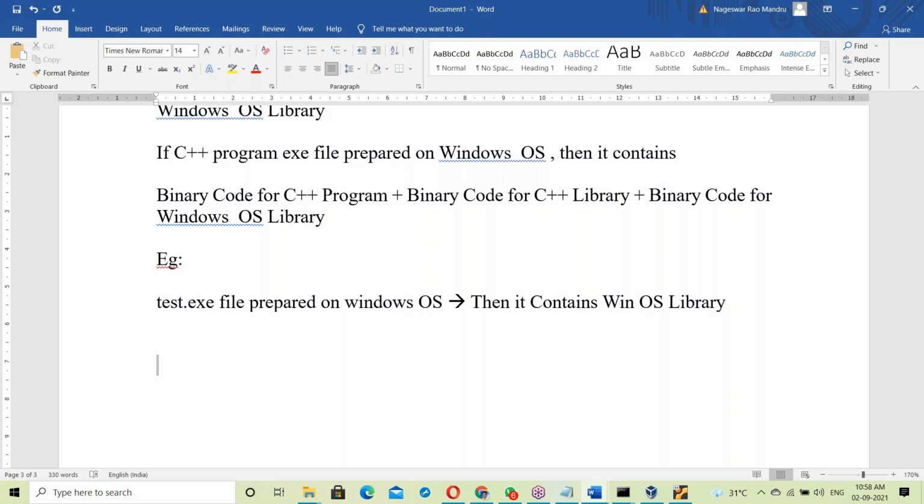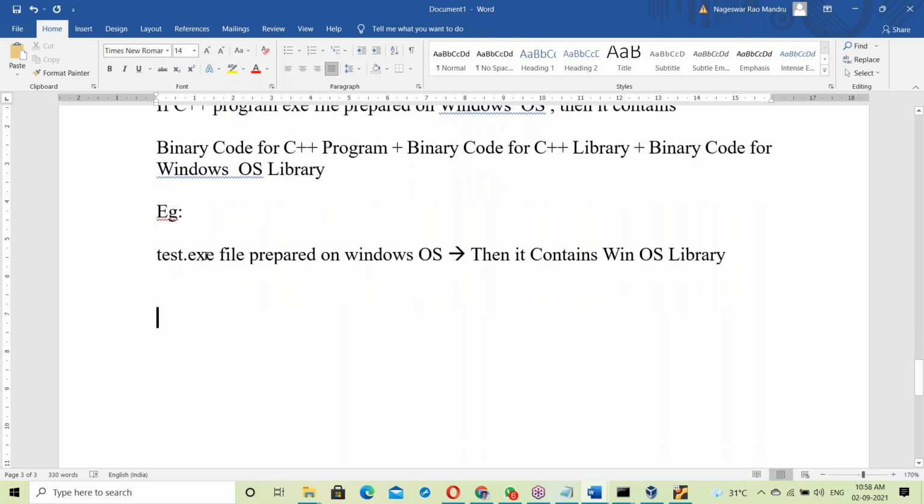Now let us take test.exe running on different platforms. Test.exe prepared in Windows OS contains the Windows library, which means it is linked with the Windows library. At the time of creating the exe file itself, that OS library is linked to the exe file.